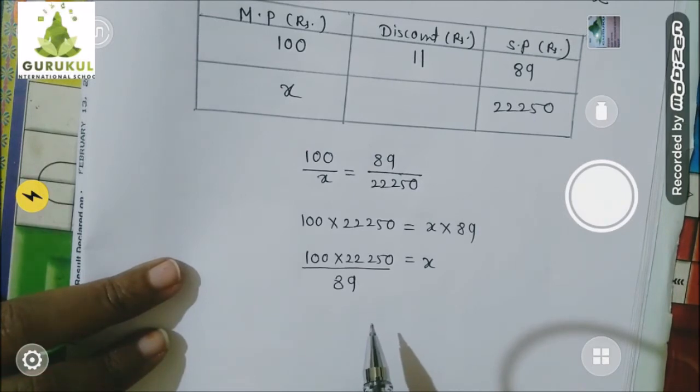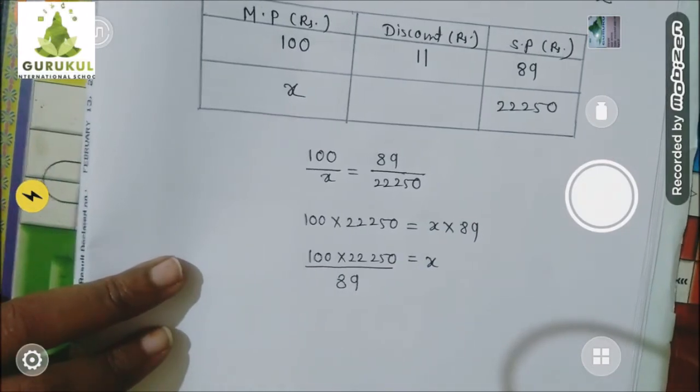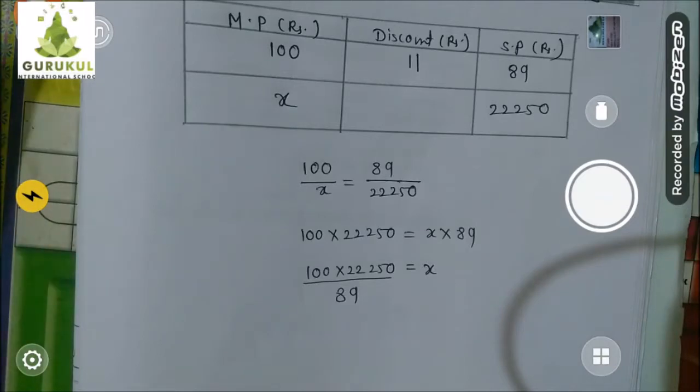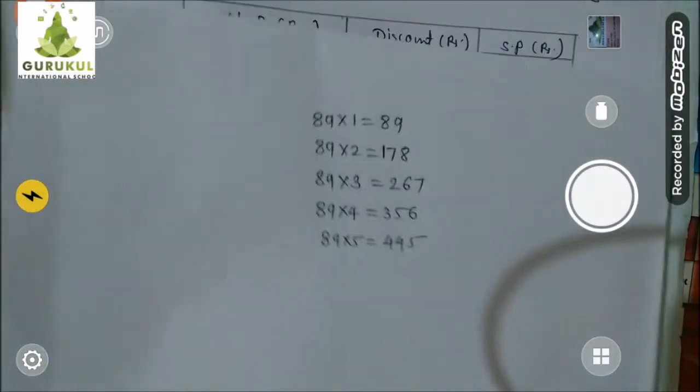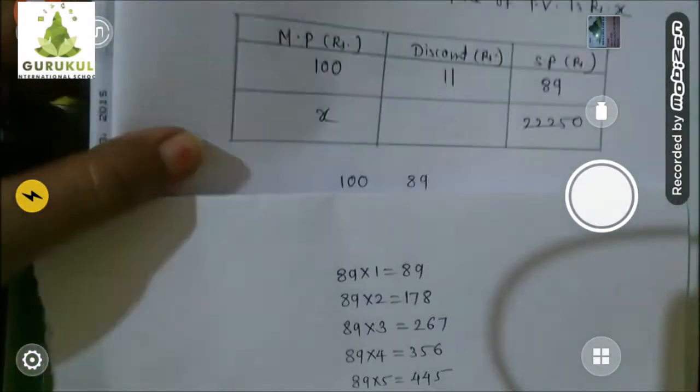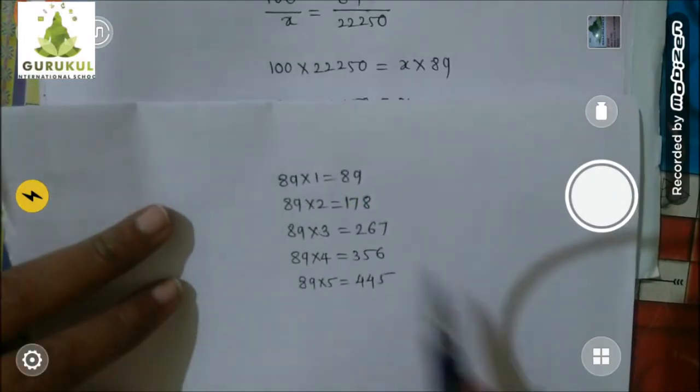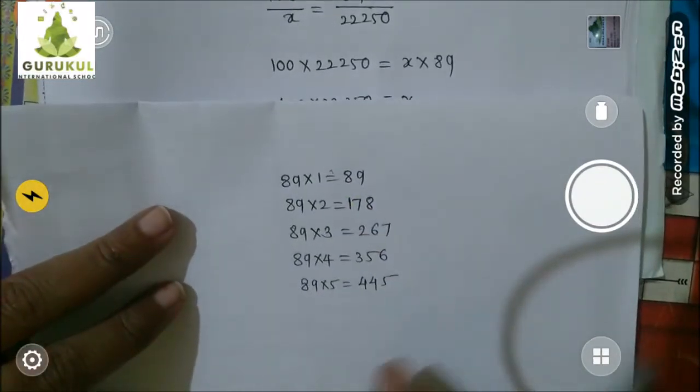So it would be cancelled by which number? No, 7, it's not possible. 3, no. So children, I have written the 89 table till 5.